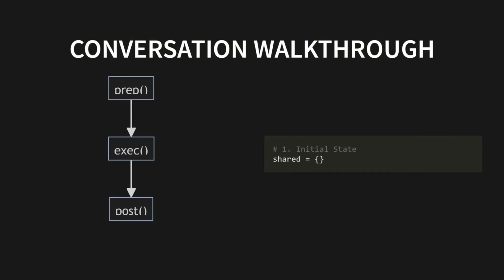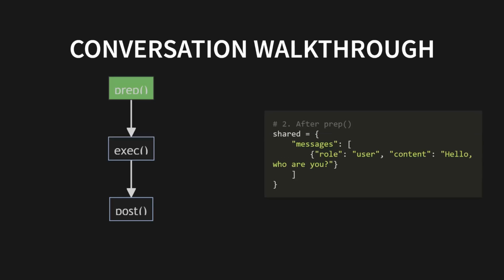So, what does it actually look like when our chat node takes a turn in a conversation? Let's peek under the hood and follow the journey of a single message. Right now, our chatbot is waiting, and as you can see, our shared store, the chatbot's memory, is completely empty. The prep method springs into action. Its job is simple. Listen. It waits for your input. Let's say you type, "Hello, who are you?"